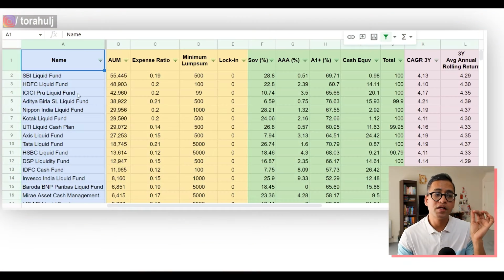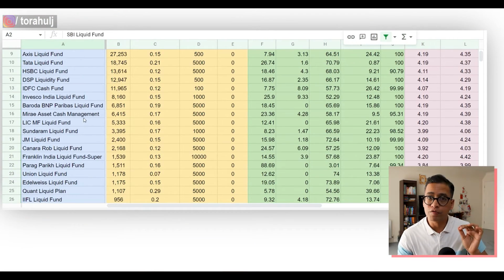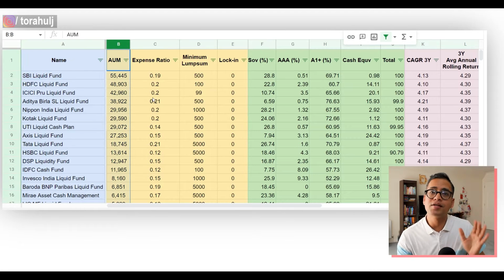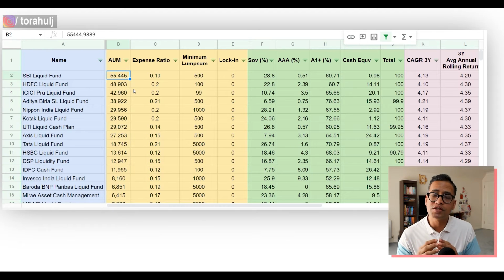What you see on my screen is a list of liquid funds and we are going to analyze them. Don't worry, I will simplify everything. So the first parameter we are considering here is asset under management. Asset under management is very important in case of liquid funds because of two reasons. Reason number one is, please remember that in liquid funds, investors are parking their money only for very short duration, like 30 days, 40 days, 60 days, 90 days.